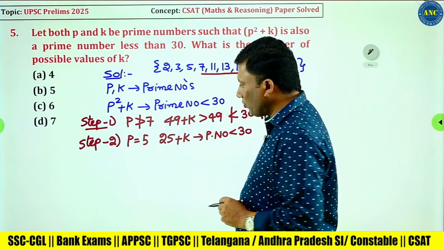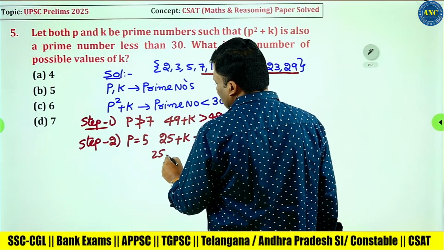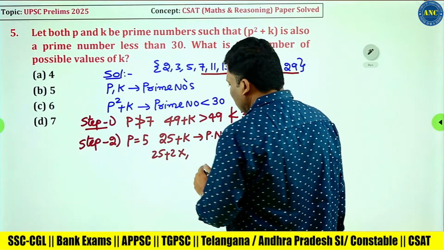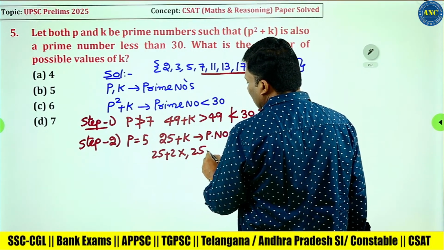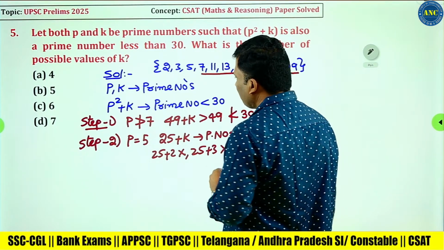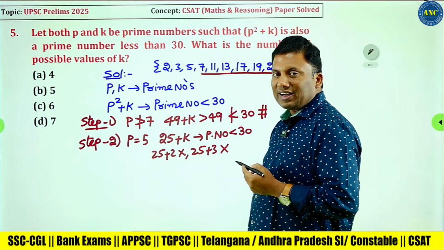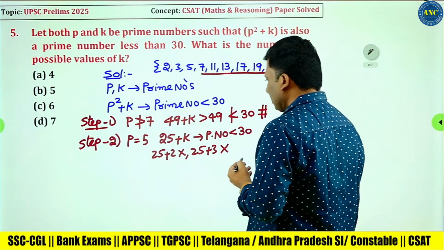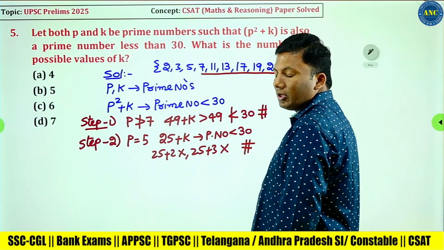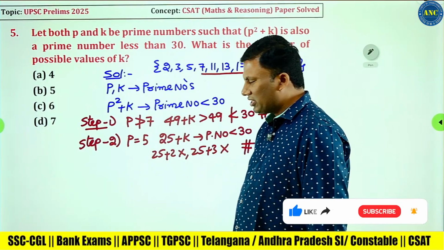25 plus 2 is 27, it is a composite number. Next one, 25 plus 3 is 28, it is also a composite number. 25 plus 5 is 30, and 30 is not less than 30. That means this case also is not possible. We are going just step by step, sir.